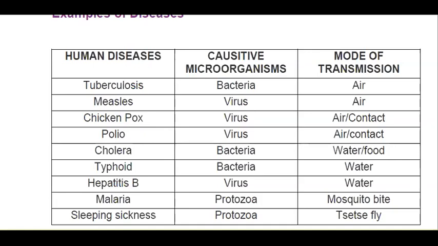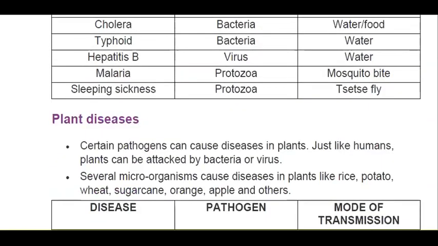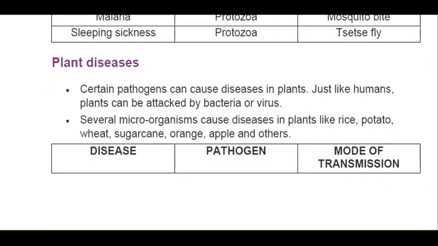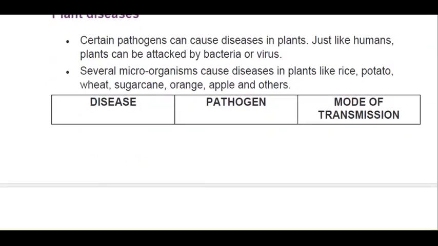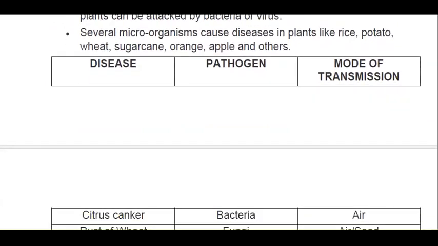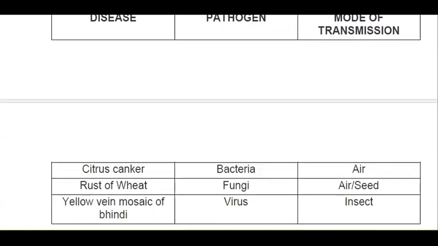So these are some examples of human diseases and who are the organisms causing them and how these diseases are spread. Now we go over to the plant diseases. Certain pathogens can cause diseases in plants also. Just like humans, they can also be attacked by a bacteria or virus. Several microorganisms cause diseases in plants like in the rice, potato, wheat, sugarcane, in the oranges, apple, and in other plants. Just let us learn the name of the diseases.